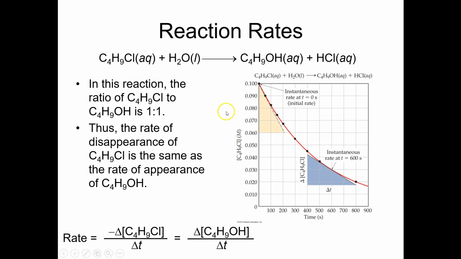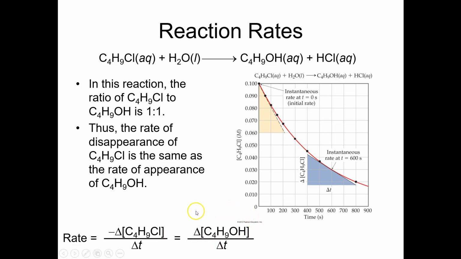Okay, so I mentioned to you that rates are always expressed as positive numbers. And so if we're monitoring the disappearance of the reactant, which in this case is butyl chloride, it's always going to be the change in concentration of butyl chloride over the change in time. But by convention, to make it positive, because the change in butyl chloride is going to be a negative value, that is, its concentration is decreasing, we always multiply that by -1.